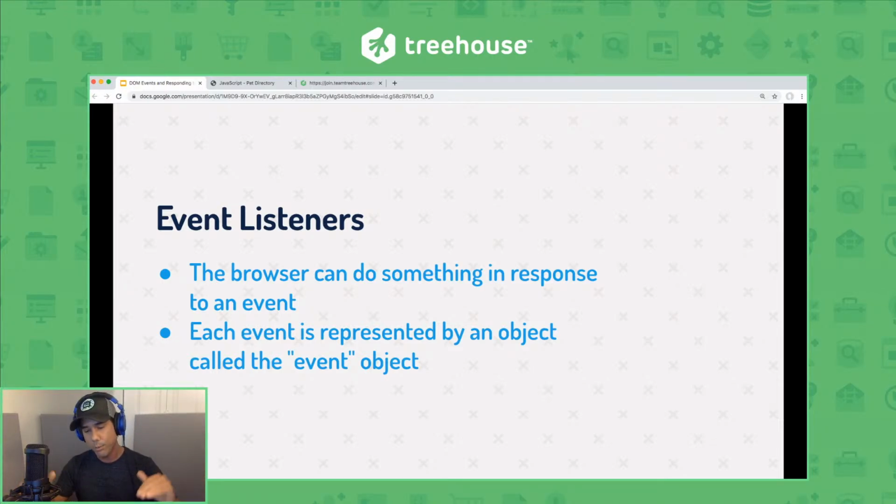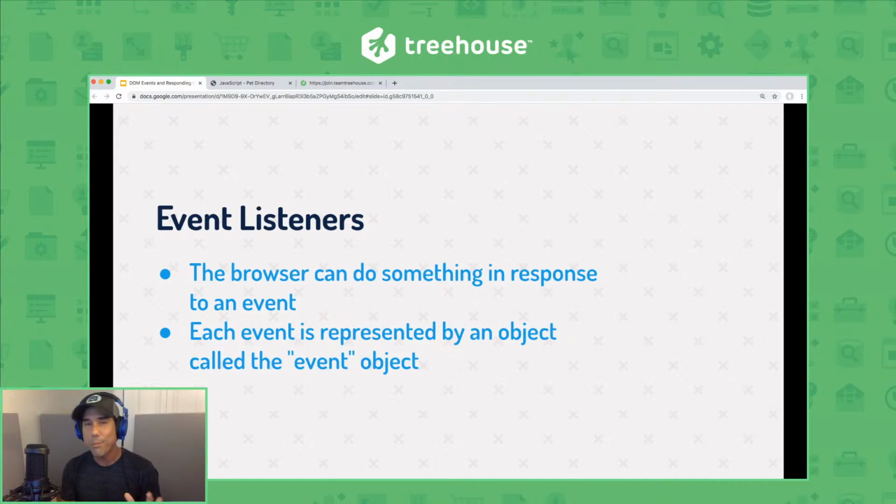Because of that, the browser is able to do something in response to that event via the DOM. So for example, you click a thumbnail of a photo, then a larger version of that photo might pop up. You can initiate an animation when the user scrolls to a specific part of the page, and so on. Something can happen when you click into a text field or submit a form. And a user can spark hundreds or even thousands of these events.